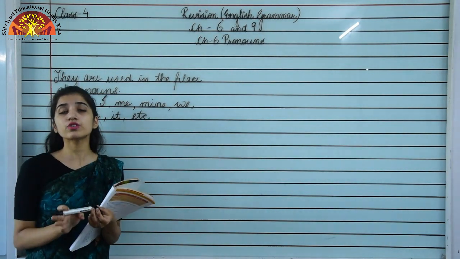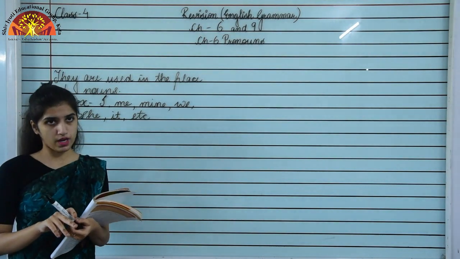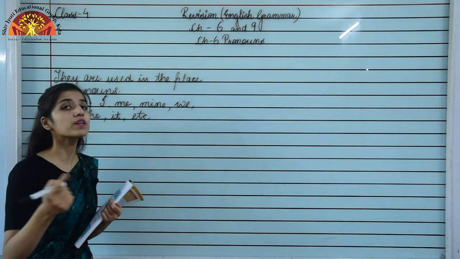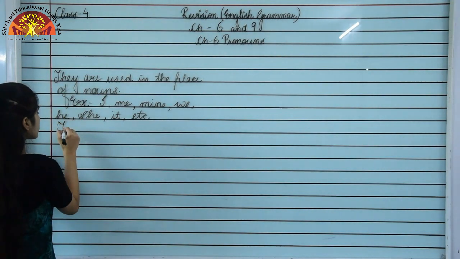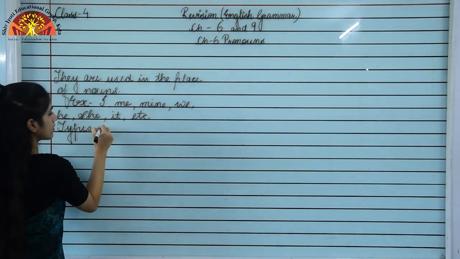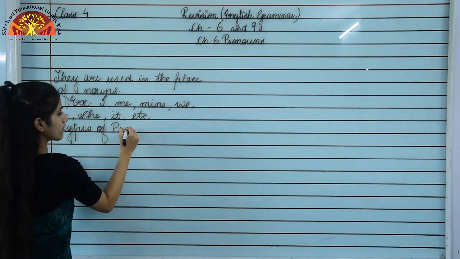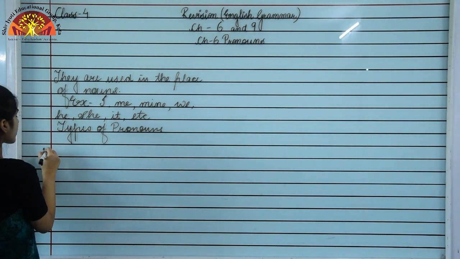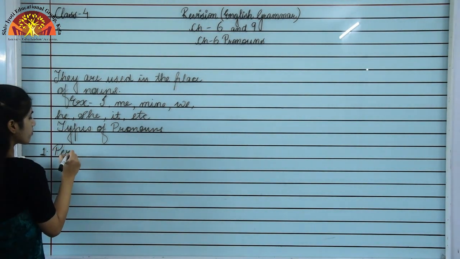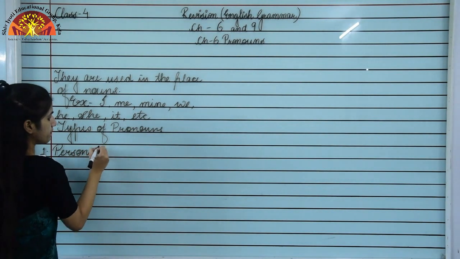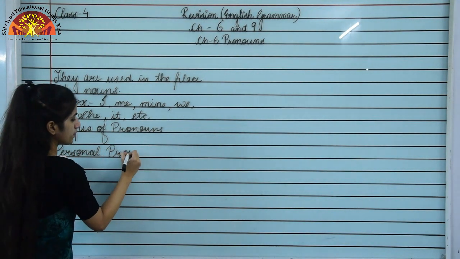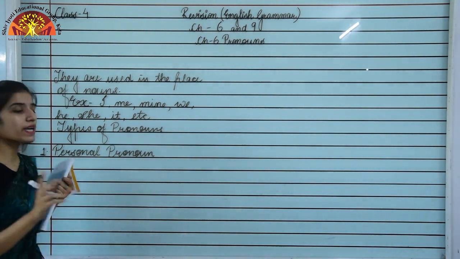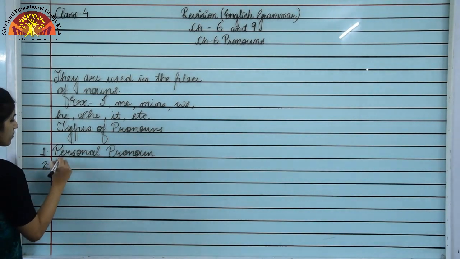Okay, now we are going to see the types of pronouns. In this chapter we are going to study 3 types of pronouns. So let's see what are they. So types of pronouns. The first type of pronoun is personal pronoun. The second type of pronoun is possessive pronoun.